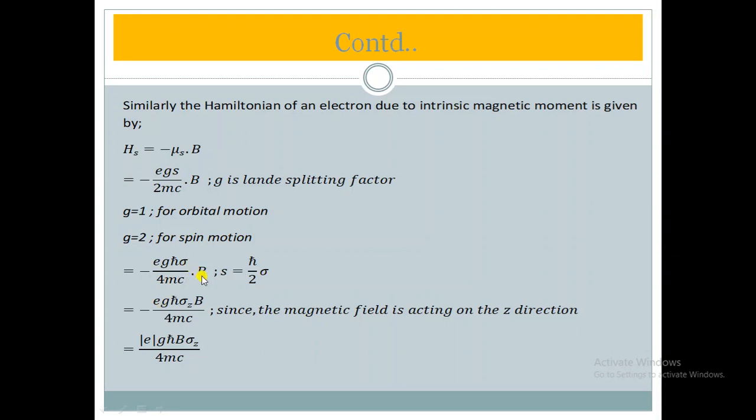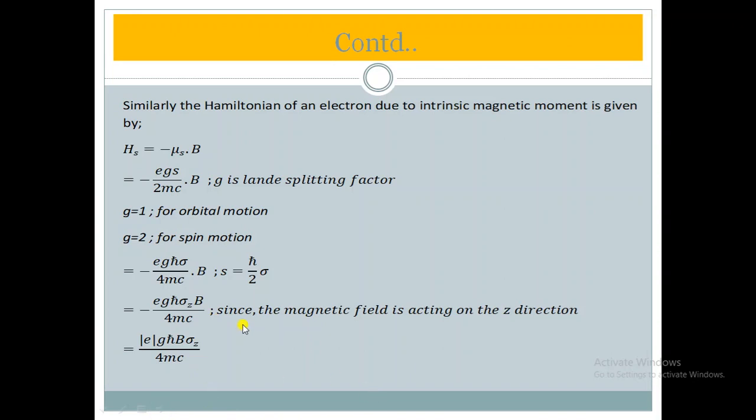We have already discussed that the magnetic field in this case is applied along the z direction, so the other components of the magnetic field are 0. So only the z component of the Pauli spin matrix would come, other terms would vanish while doing the scalar product with this magnetic field. So in this case sigma dot B would be equal to B sigma z.